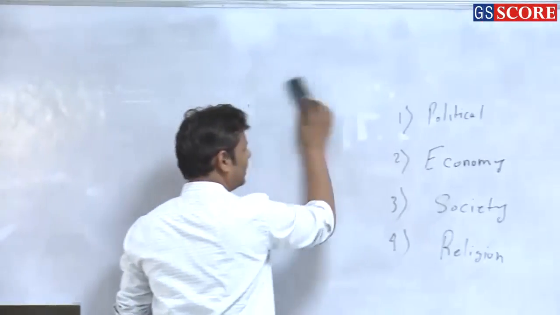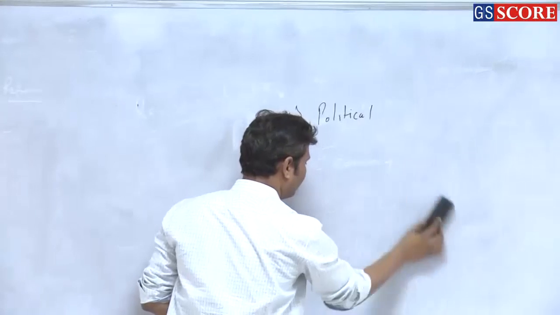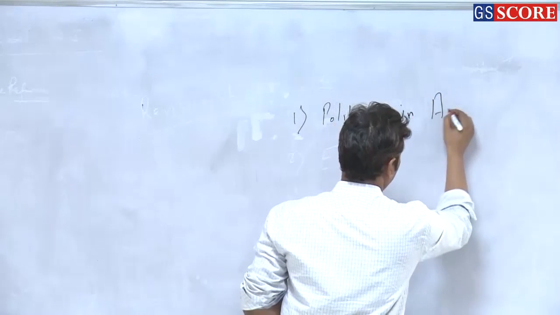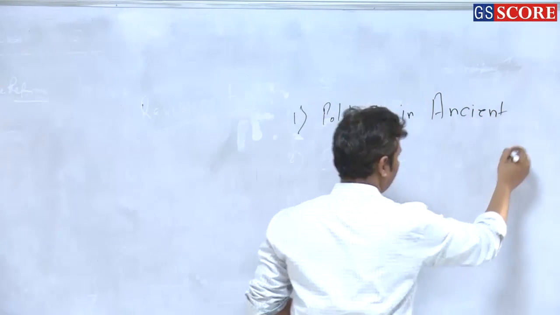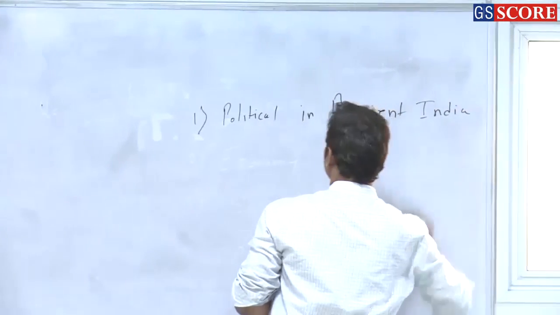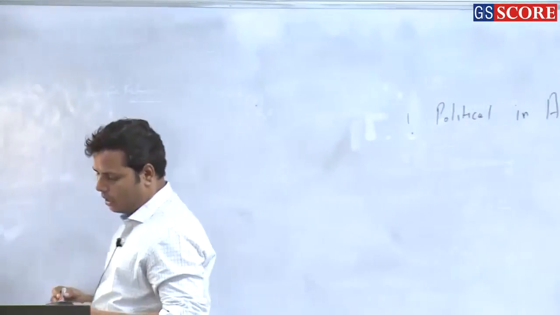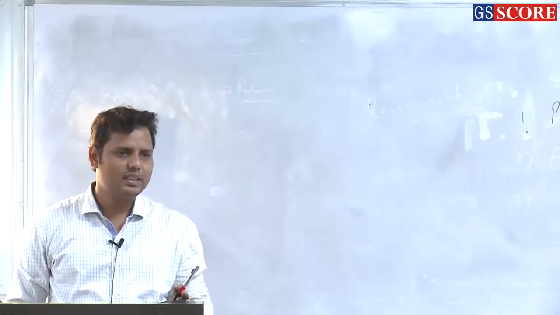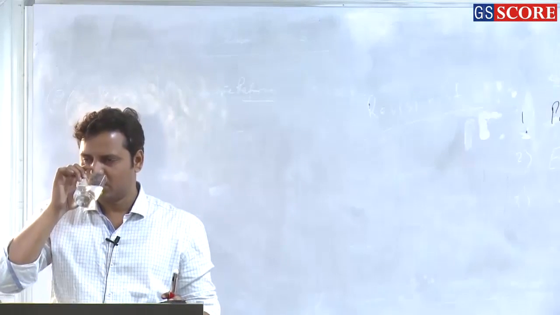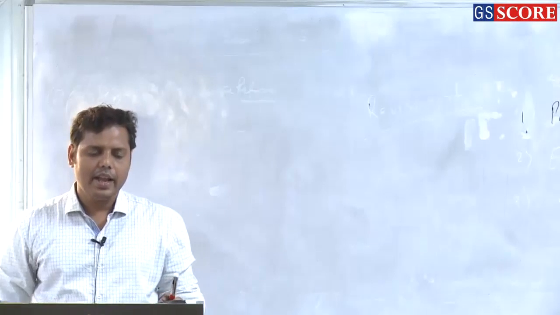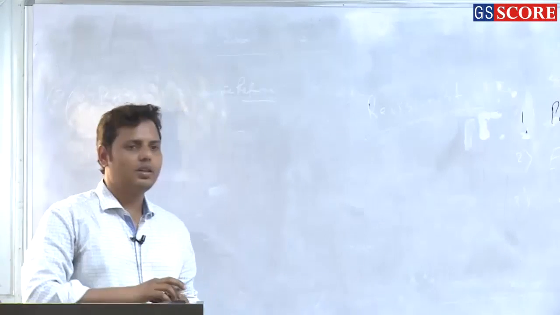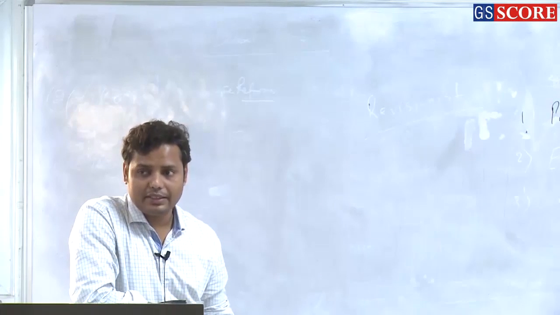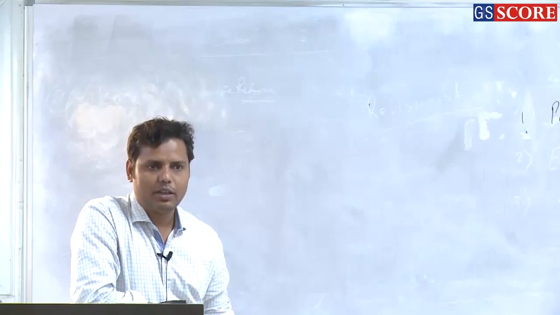So the first thing that we have to discuss here is the polity in ancient India. Now, as far as the polity is concerned, definitely I am not going to give you detail about the different ruling dynasties and some other things. This is not my intention here. Here I am just going to discuss the conceptual ideas of the political systems in India, the evolution of the state system in India. These are the basic concepts which I am going to deal with here, right?